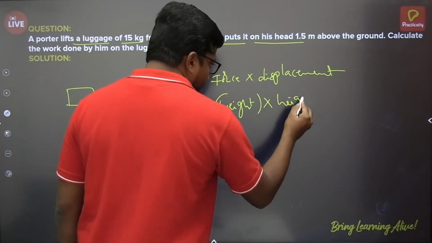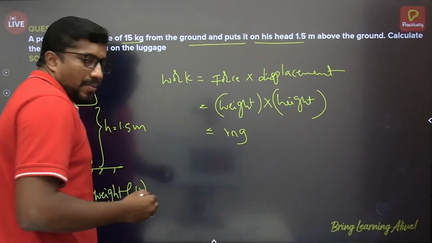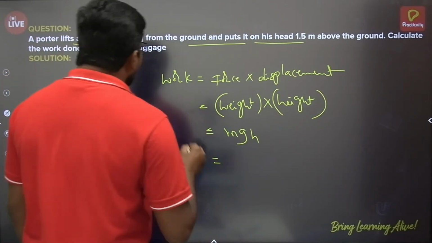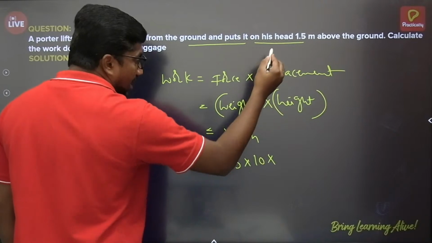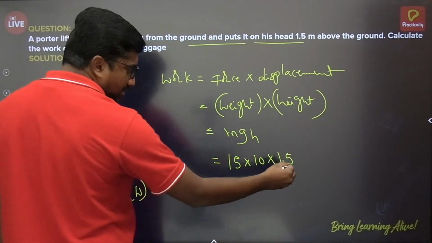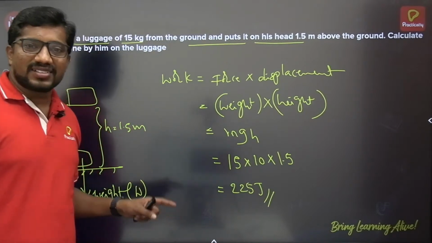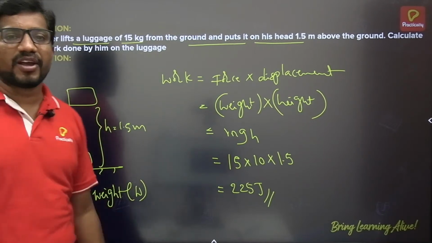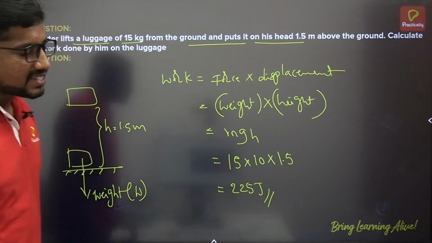So height. Weight, how it can be written as, it's mass multiplied by acceleration due to gravity, and height h. So m value is given as 15 kg, g is not given, take 10 meter per second square, h value is 1.5 meter. 15 into 10 into 1.5, this is 15 again, 15 15s are 225. So 225 joules of work is done to lift the body from ground to a height of 1.5 meter. So that is how you have to solve this type of question. All right. So let us see the next one.